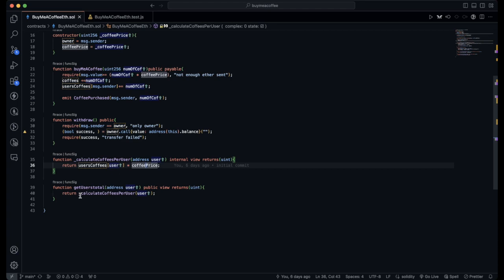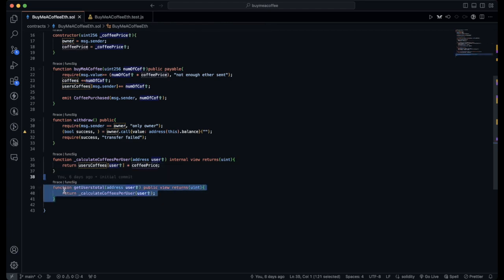And then we have a public facing version of that function to get the user's totals, which is again getting the total amount of ether sent from any individual user.